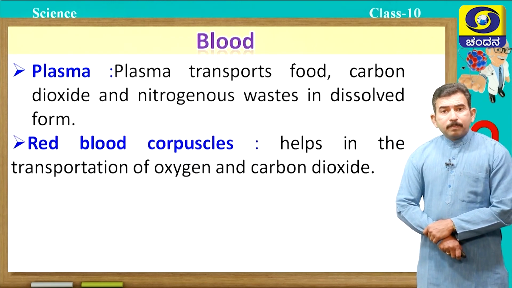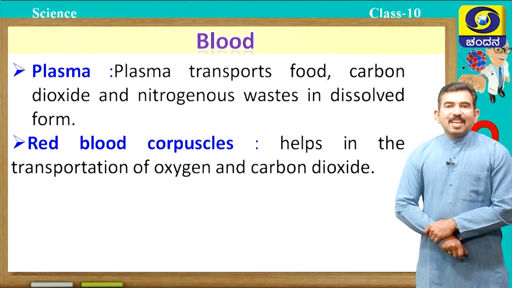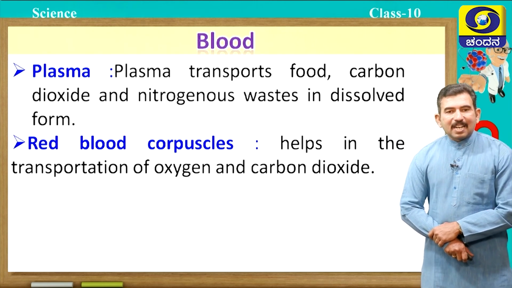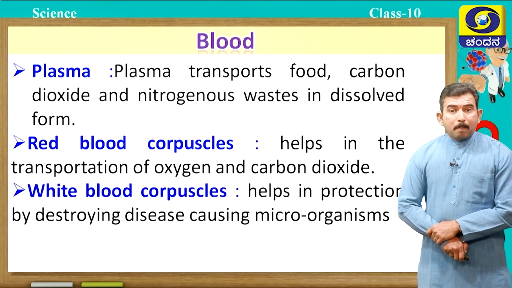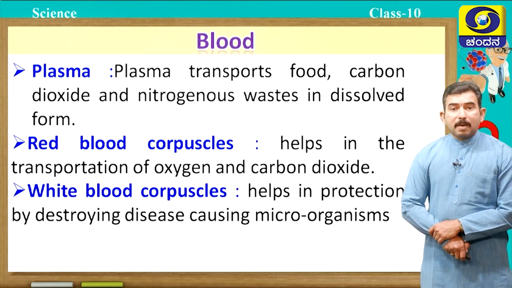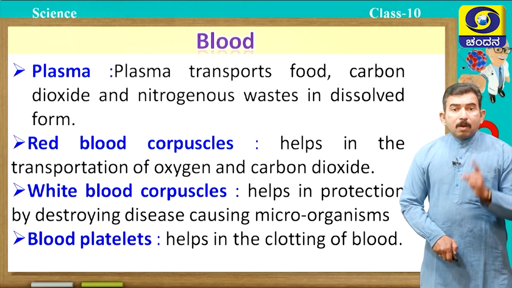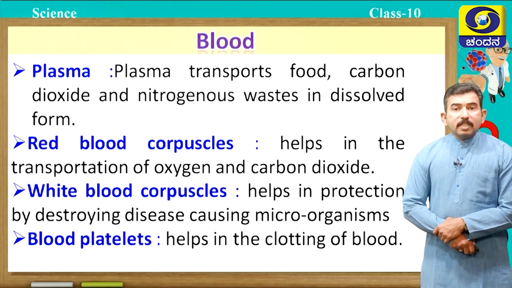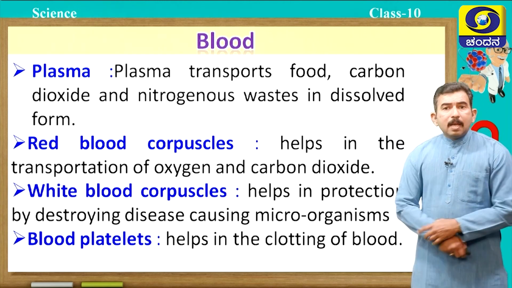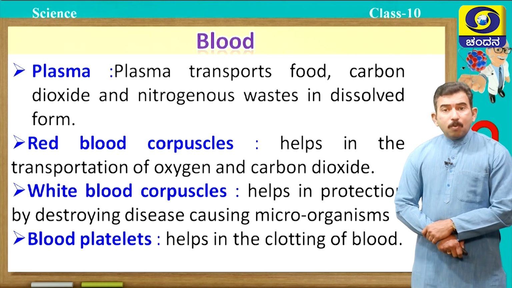Red blood corpuscles are red in color because of the presence of a pigment called hemoglobin, which helps in the transportation of oxygen and carbon dioxide. Next is white blood corpuscles, which helps in protection by destroying disease causing microorganisms. Platelets, they help in the clotting of blood. Remember, white blood corpuscles are called soldiers in our body. Students, remember, red blood corpuscles do not possess any nucleus. It is devoid of nucleus.